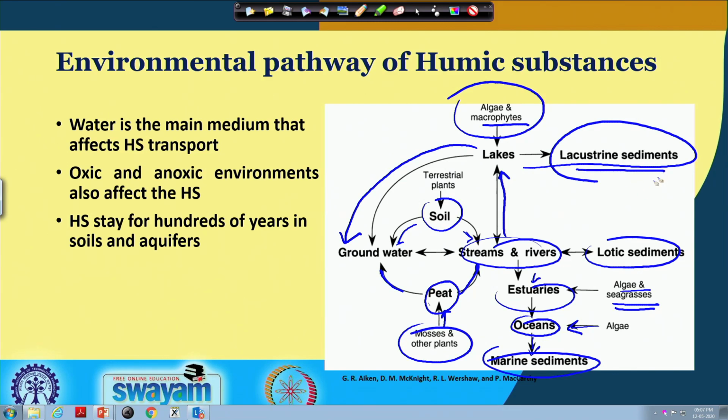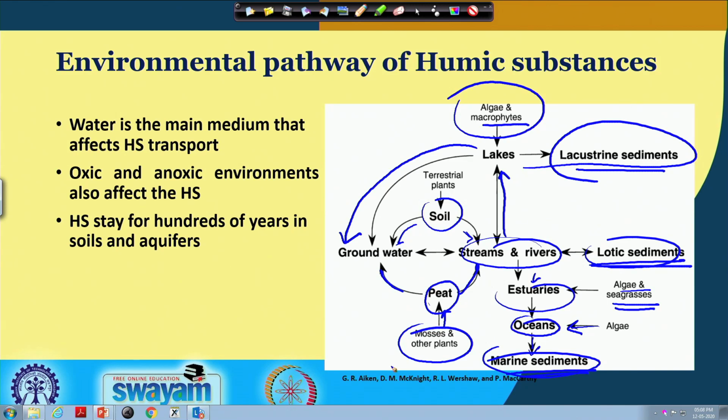Especially in case of lakes, we get lacustrine sediments. In case of oceans, we get marine sediments. In case of streams and rivers, we get lotic sediments. So, this is how humic substances can move in the environment through water, and that is why water is the major medium that affects humic substance transport.